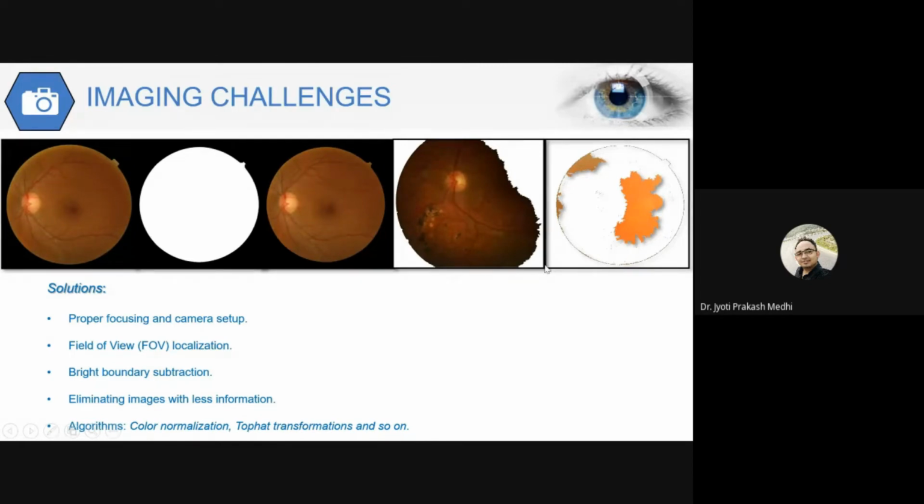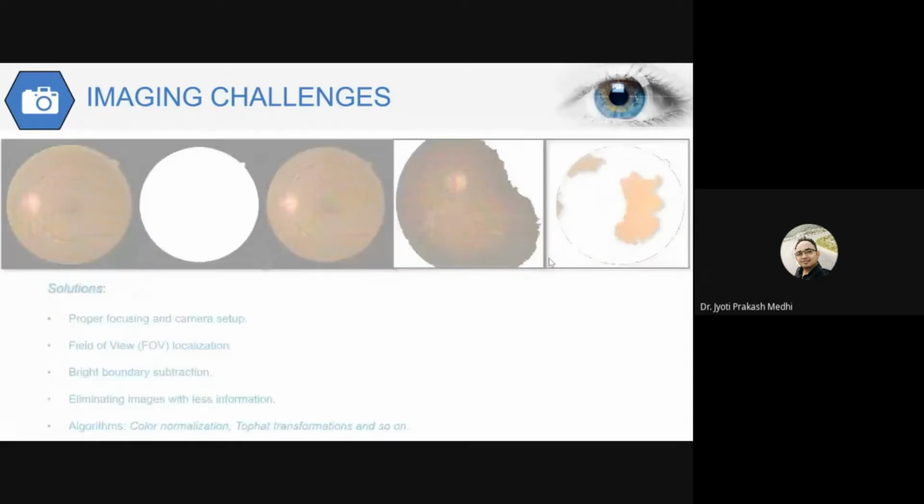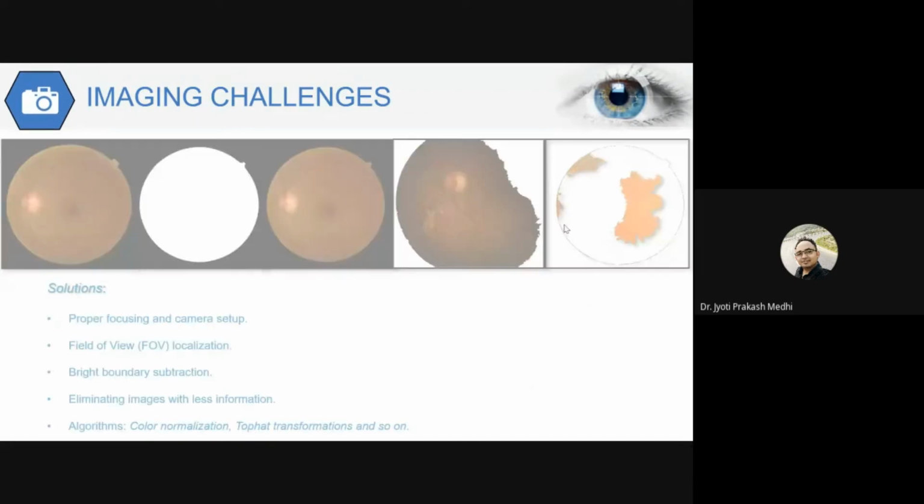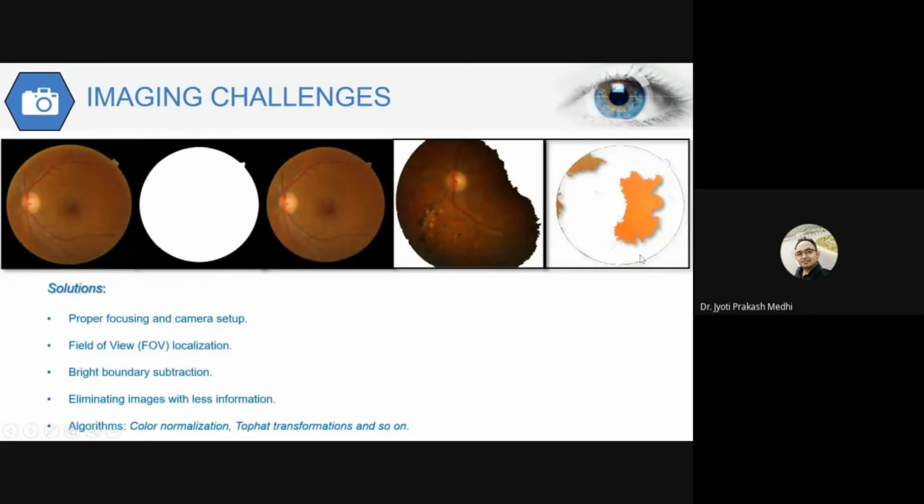If we remove the background information, the foreground information also gets removed. Then for the case where the illumination was not proper, and the last case that we have discussed here, improper focusing, if we go for eliminating those regions, as you can see, most of the required information is lost. So this type of images are eliminated from analysis.